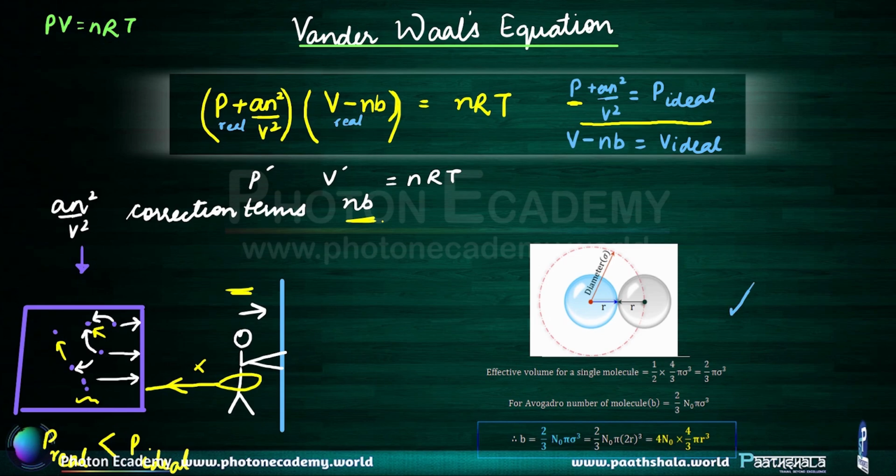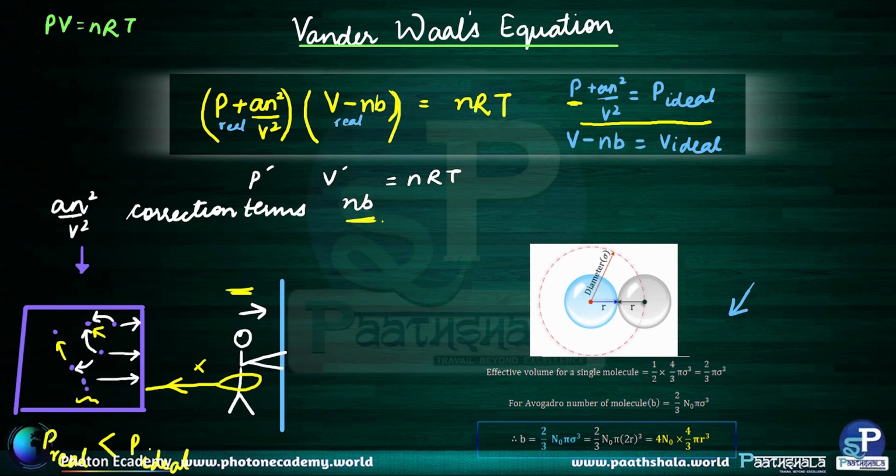So if we look at this diagram, this concludes that the effective volume for a single molecule would be half of the volume that it is occupying, and the volume that it would be occupying will be 2r. This is basically the distance, right? The effective distance. And multiplying it with the Avogadro's number, we would get it for 1 mole.